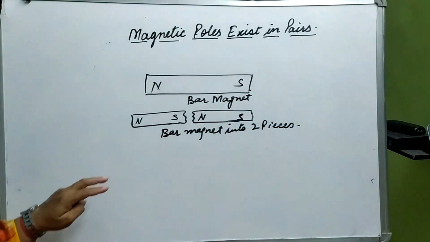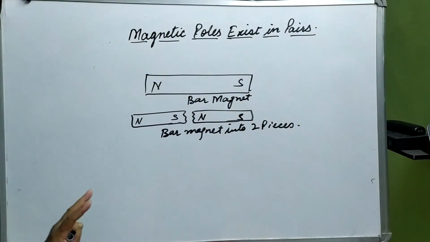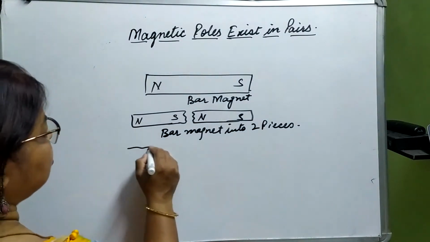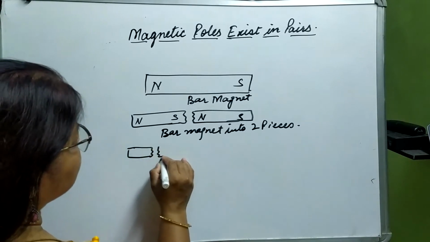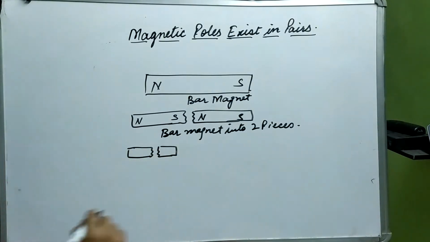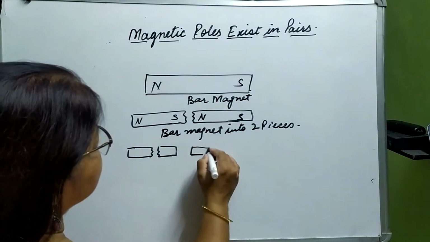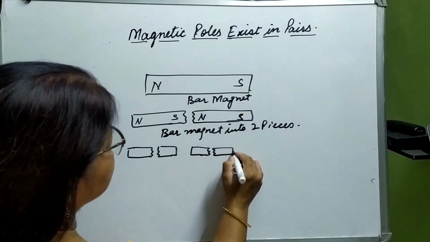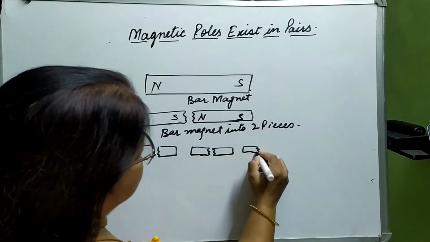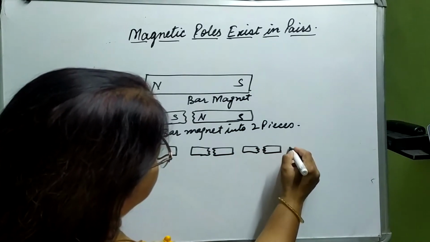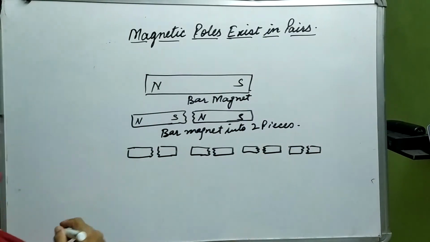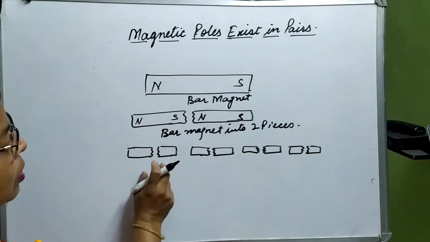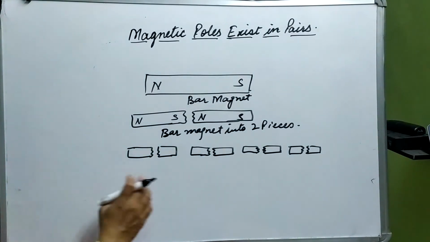Fine. Now, if these two magnets again break down, then what is going to happen? We are going to have a set of new magnets, because it has broken into two parts, one magnet, two magnet.